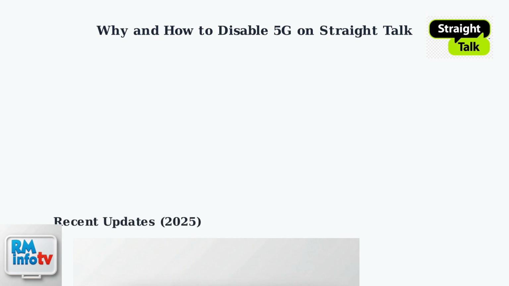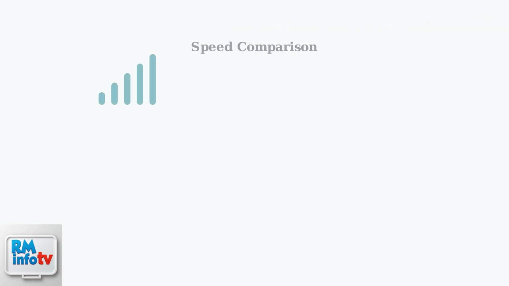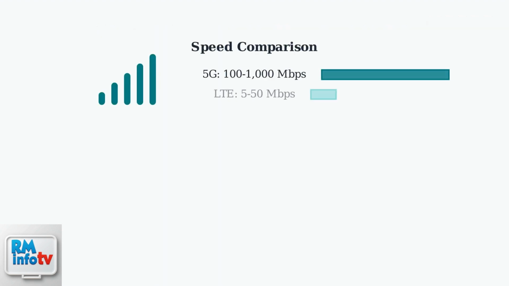As of mid-2025, Straight Talk updated its app to include a network mode selector for Android phones, making this easier. However, fully disabling 5G may require a carrier APN change, which Straight Talk's customer service can help with via chat or phone. Switching to LTE means slower speeds, typically 5 to 50 Mbps compared to 5G's 100 to 1000 Mbps.